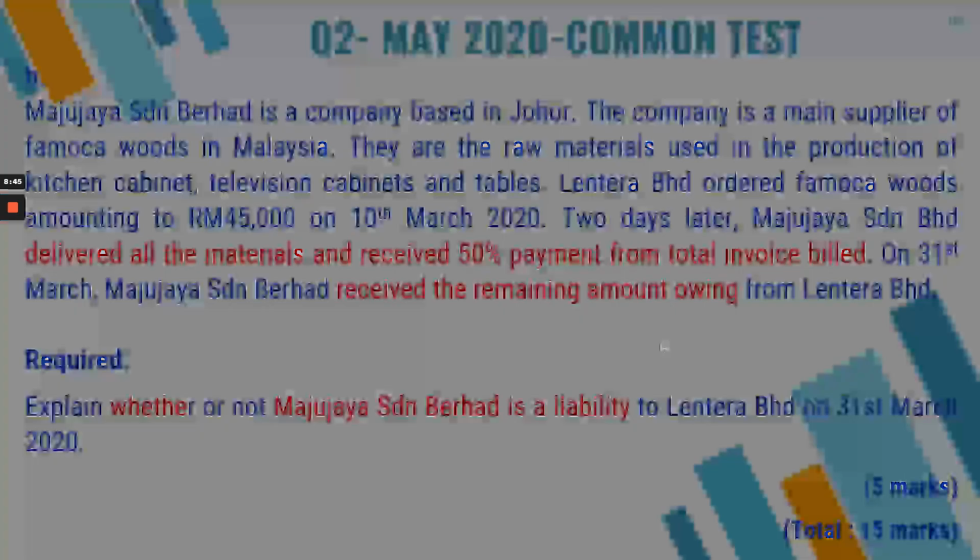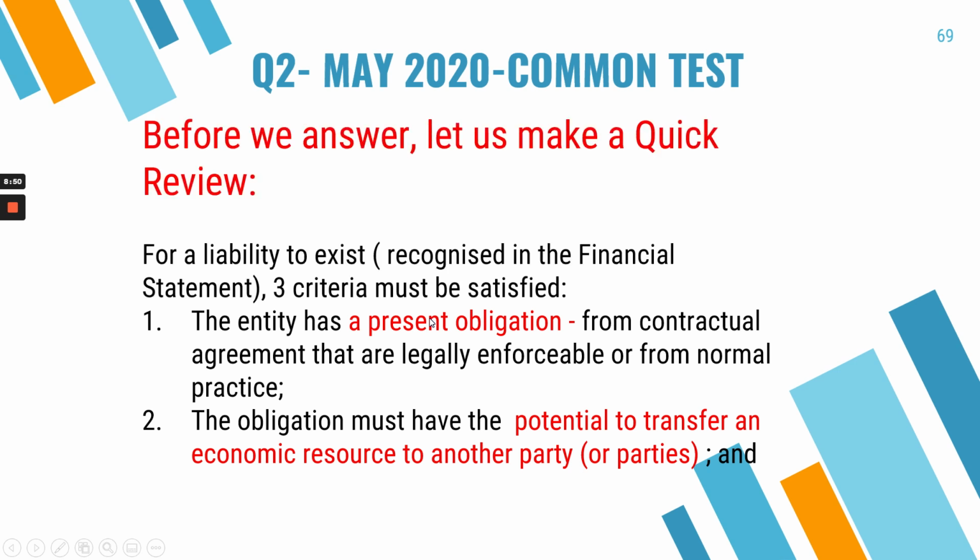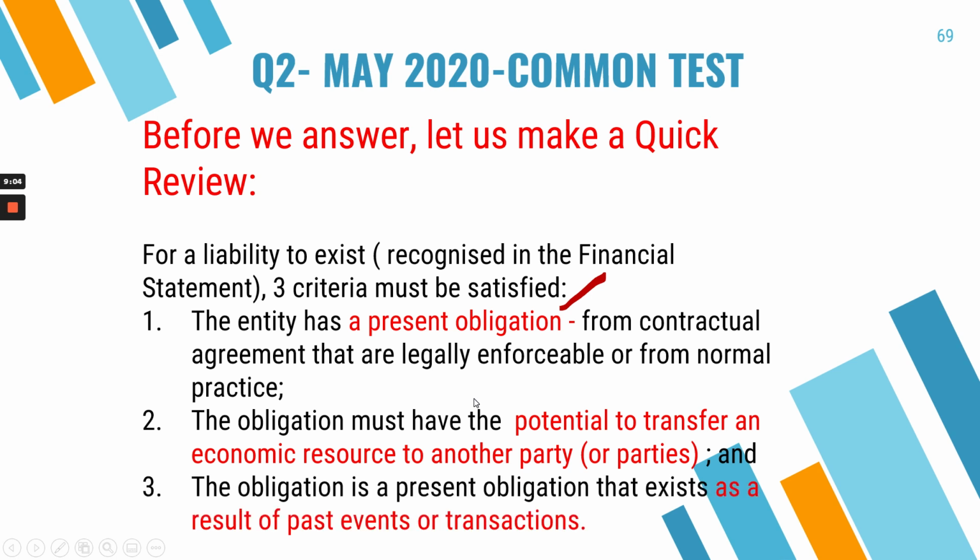So let's look at the answer. Before we look at the answer, I would like to review this. For a liability to exist, if you can recall in the lecture, 3 criteria must be satisfied. One is there should be a present obligation, which normally arises through contractual agreement, and it should also be a potential to transfer economic resource.